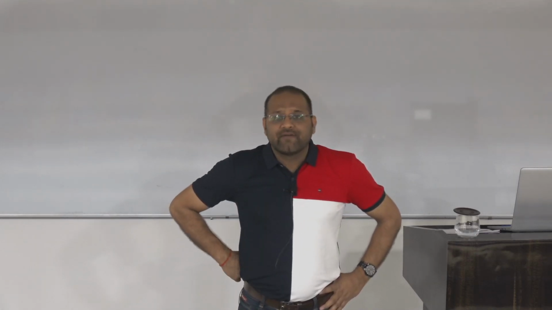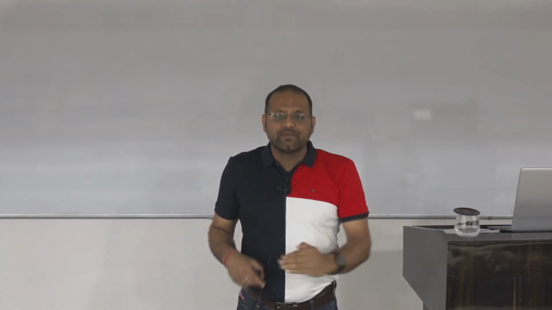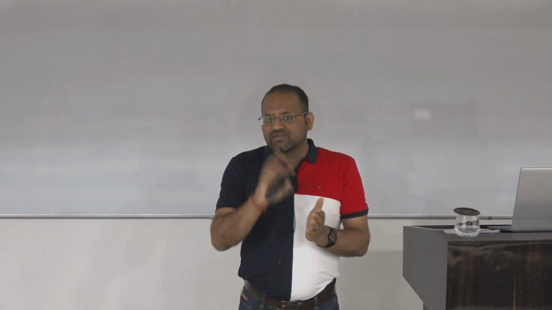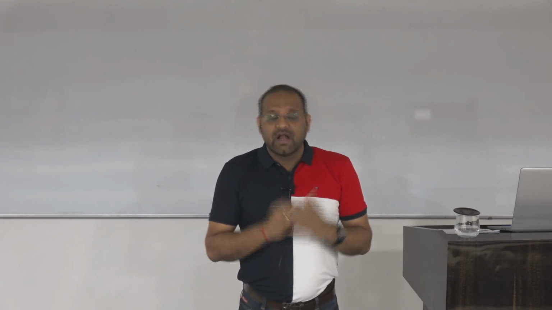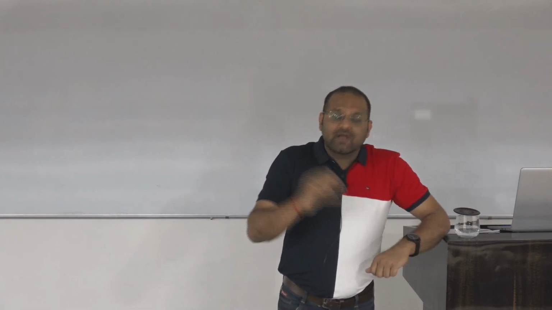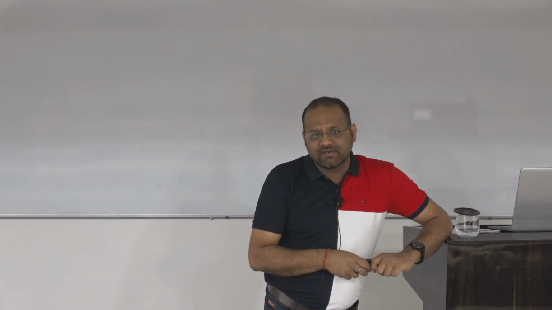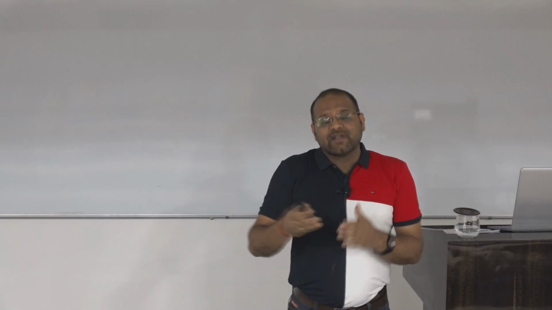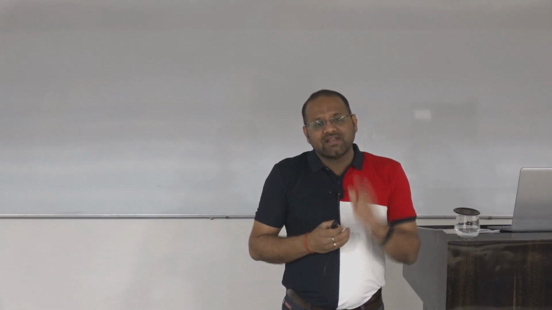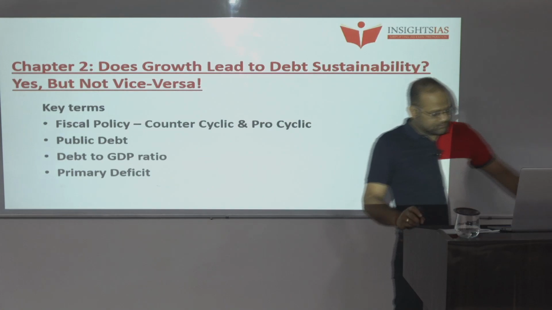The FRBM review committee told that this debt to GDP ratio should be reduced and brought to somewhere around 60% by 2023, so that we will be in the manageable zone. Our debts will be manageable when we compare them with our growth. In 2019, it was hovering around 72%, and it would definitely have increased. The recommendation is that by 2023 it should be brought down below 60%. So that is the debt to GDP ratio.